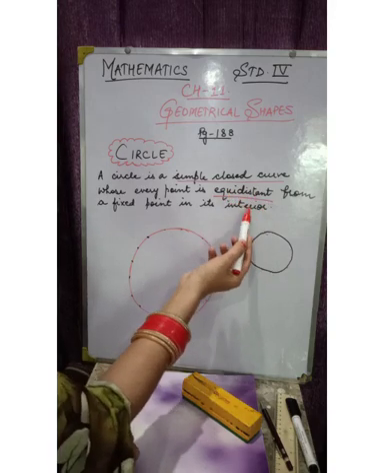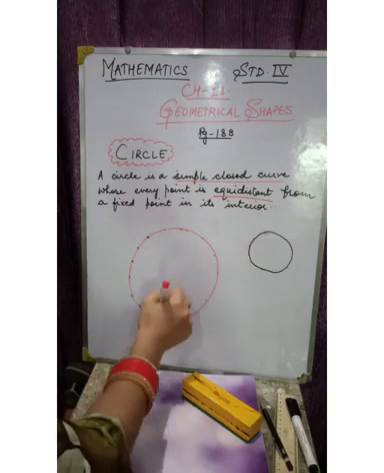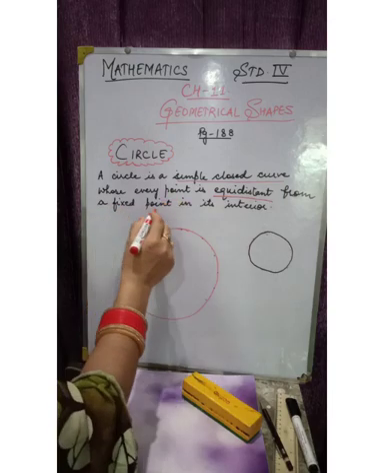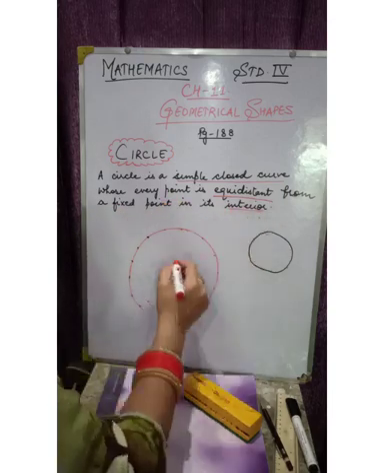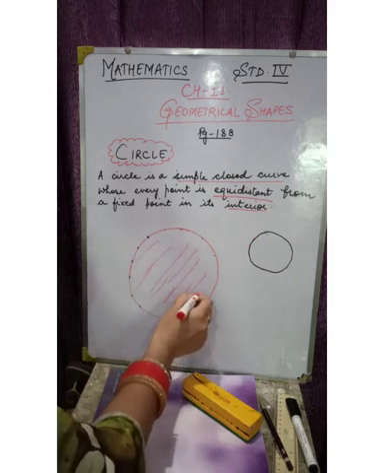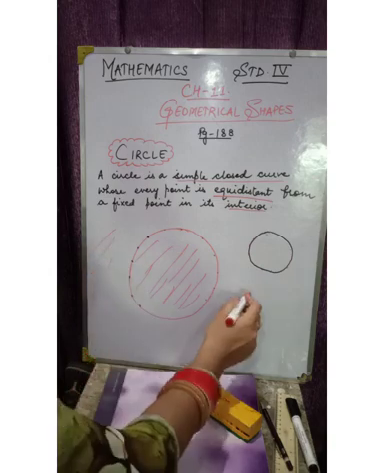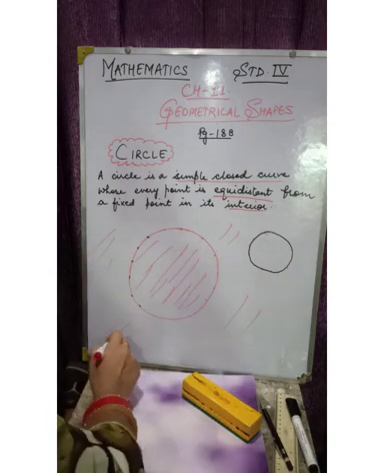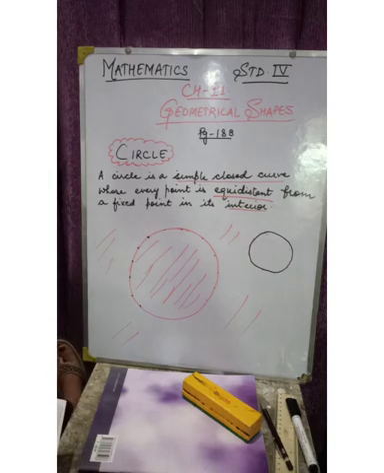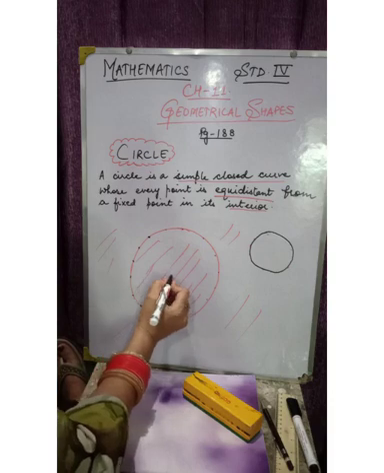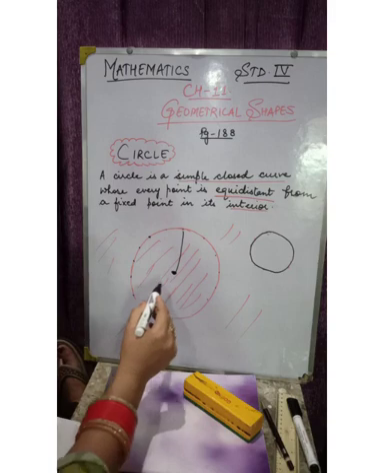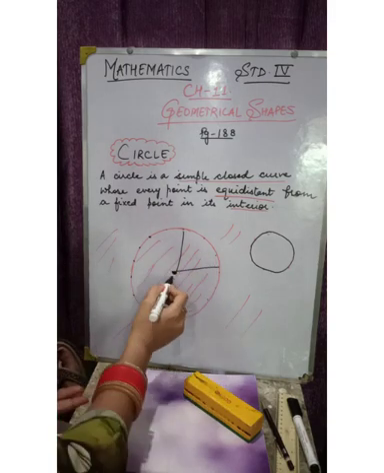So equal distance. Every point on the circle is at equal distance from a fixed point in its interior. Interior means inside. This is the interior, this is the interior part of the circle. Understand? And this is the exterior. This portion is the exterior of the circle. So from a fixed point, say the fixed point is this, this distance and this distance will be equal.